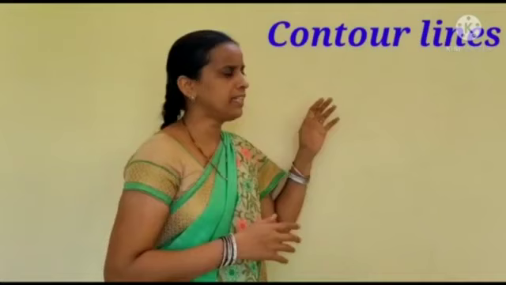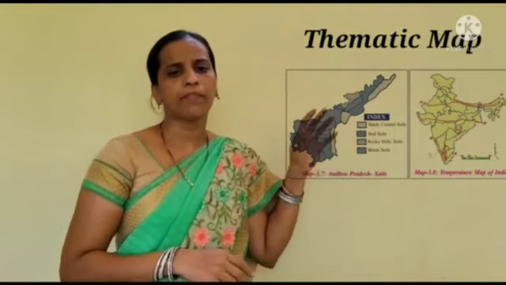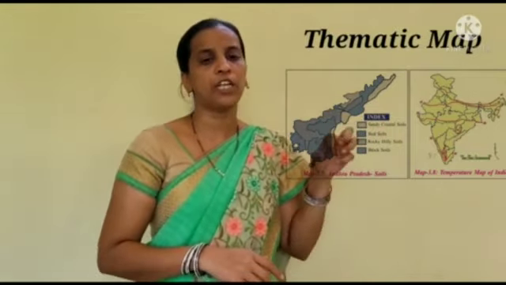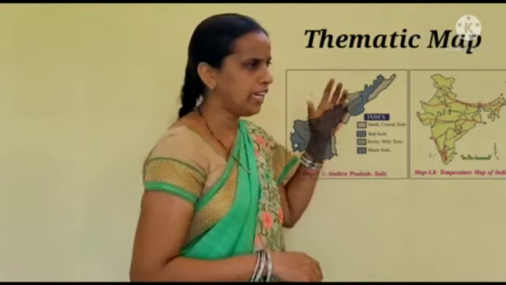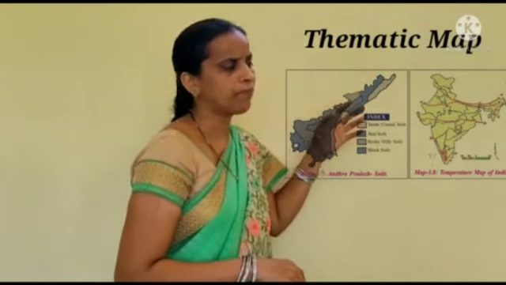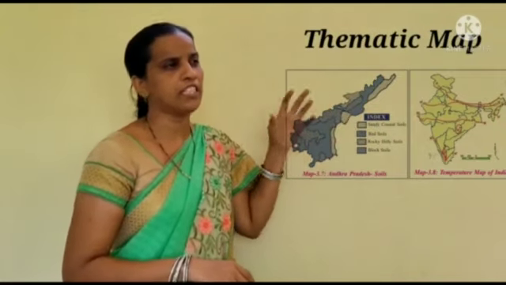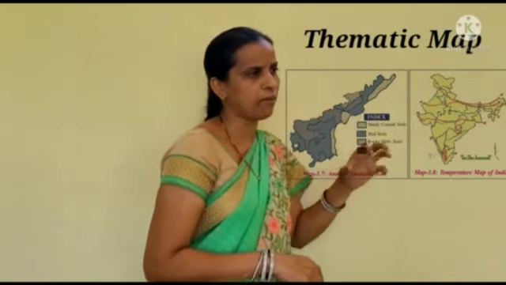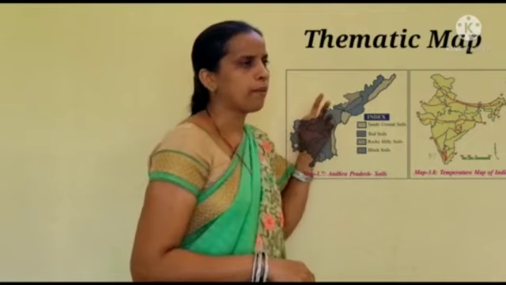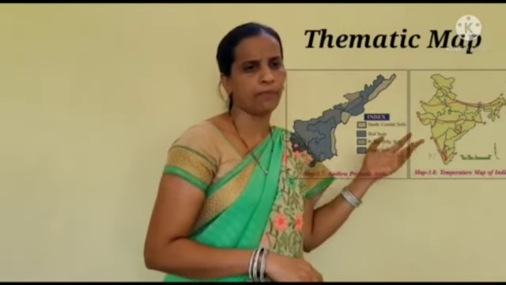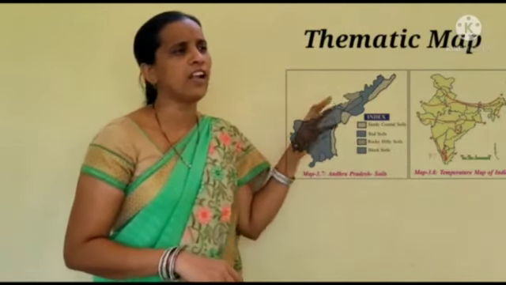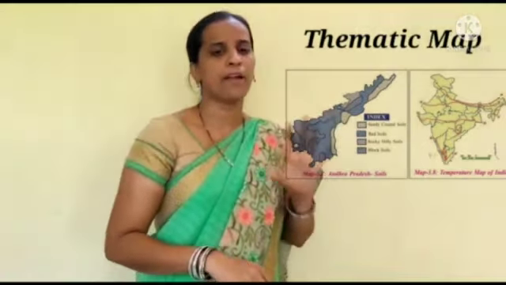Next, the thematic map. A thematic map represents a special purpose, a special theme. It is not a general state map or map of India. This map refers only to specific information about one thing, for example a natural vegetation map, soil map, population map, or forest map. These maps indicate only one theme, and that is a thematic map.